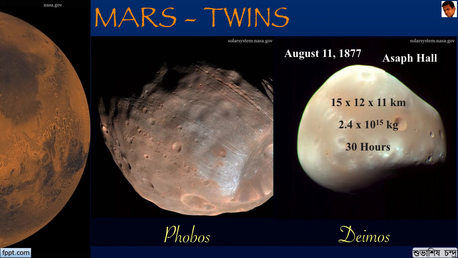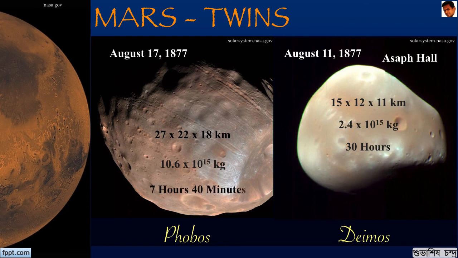Phobos is the bigger one and it was discovered on August 17, 1877. It is of the size of 27 into 22 into 11 kilometers and has a mass of about 10.6 into 10 to the power of 15 kilograms. It is very close to Mars and at times it is very difficult to spot it. It has a period of revolution of 7 hours and 40 minutes. Both of them are named after the mythological son of Ares, who is the Greek counterpart of the Roman god Mars. Phobos means fear or panic, and Deimos means dread.